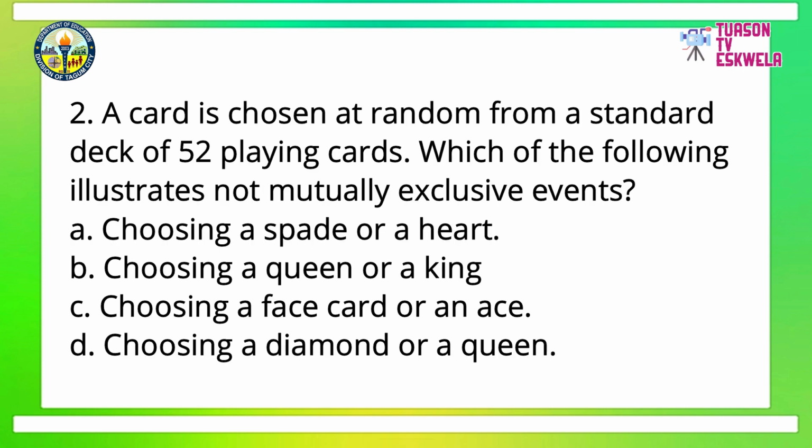Number 2. A card is chosen at random from a standard deck of 52 playing cards. Which of the following illustrates not mutually exclusive events? A. Choosing a spade or a heart. B. Choosing a queen or a king.